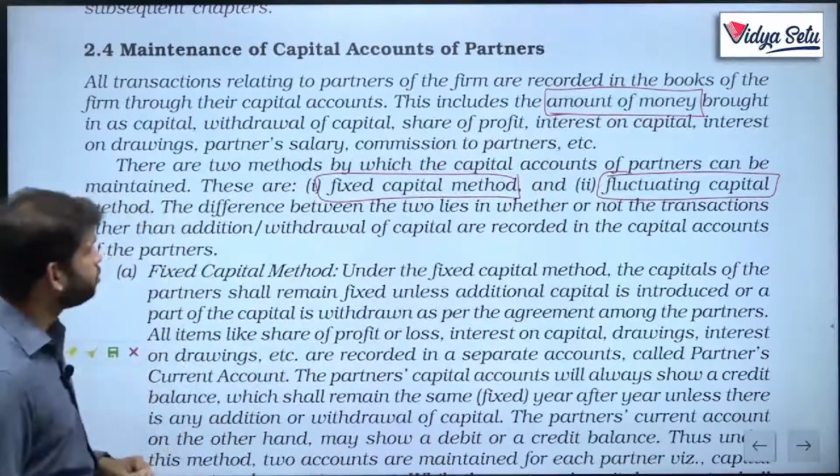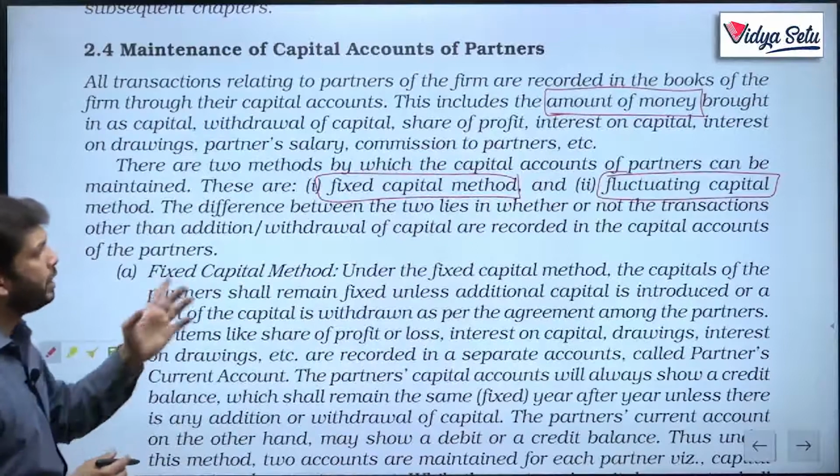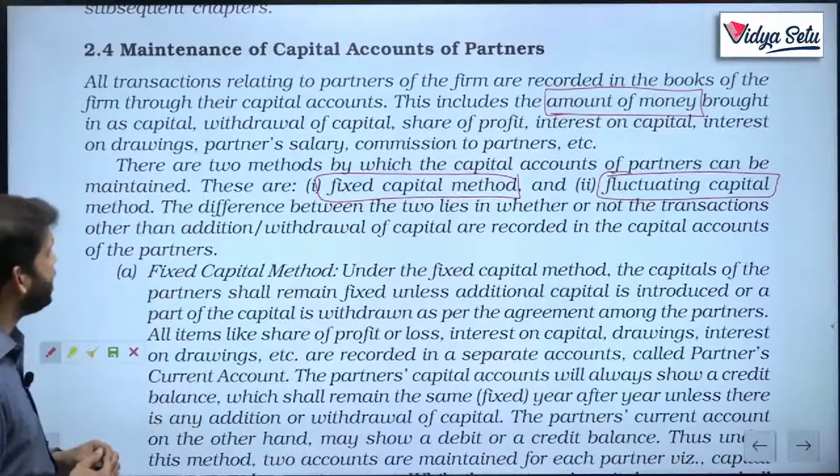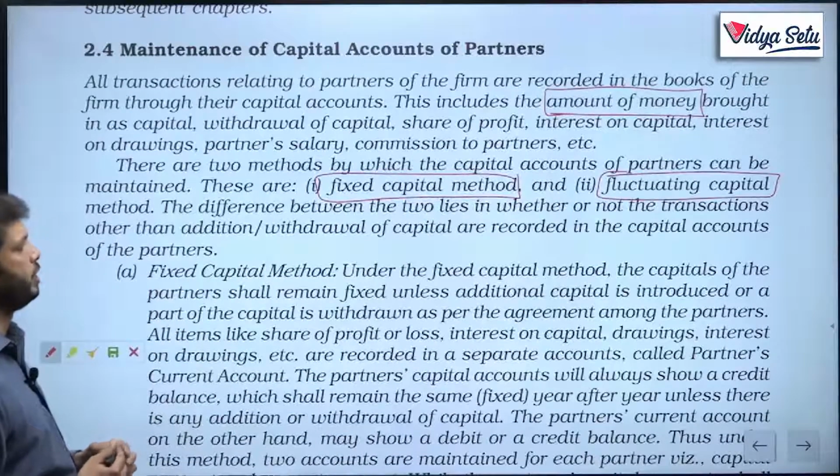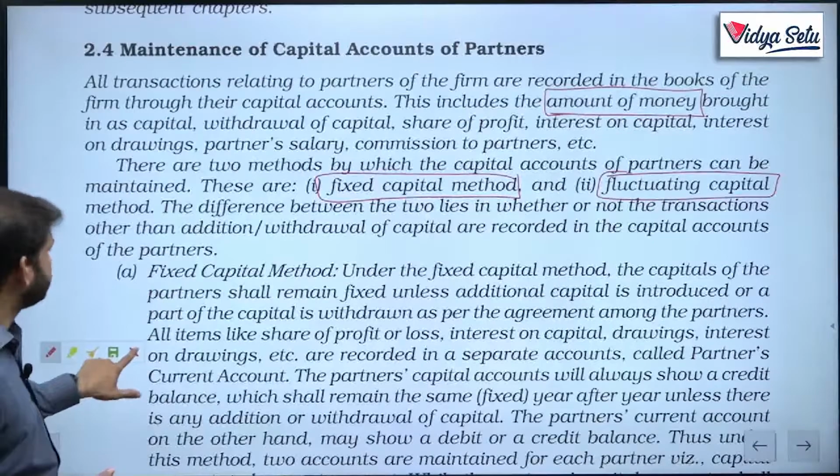The difference between the two lies in whether or not the transactions other than addition and withdrawal of capital are recorded in the capital accounts of partners. So, let us see.